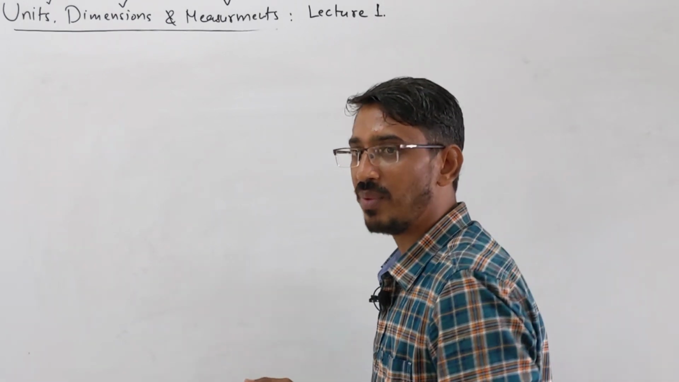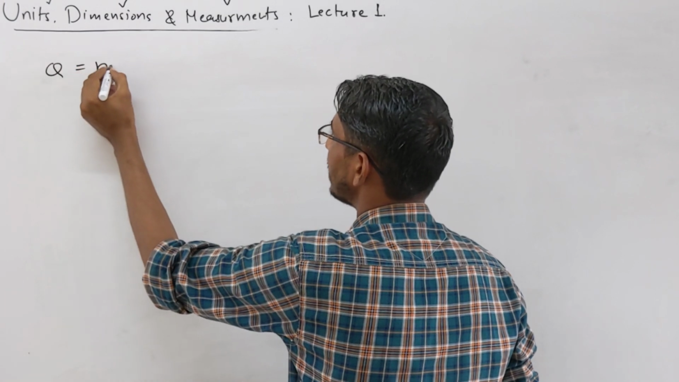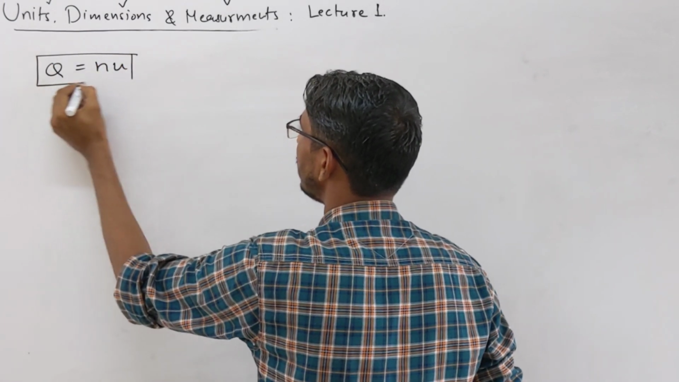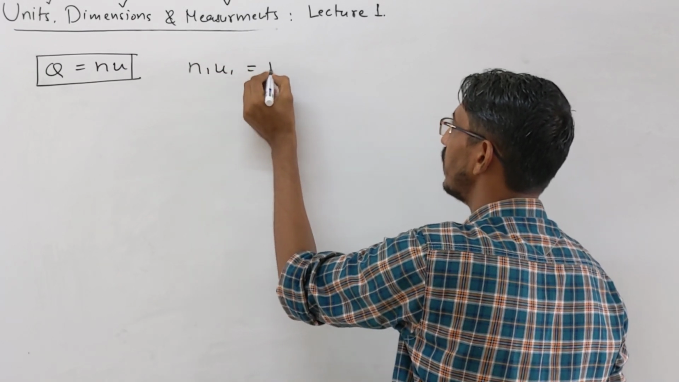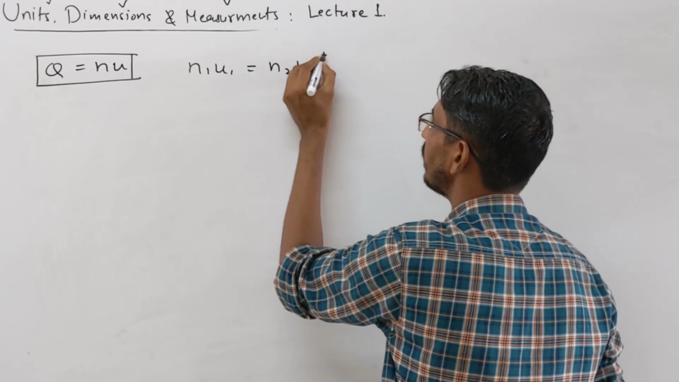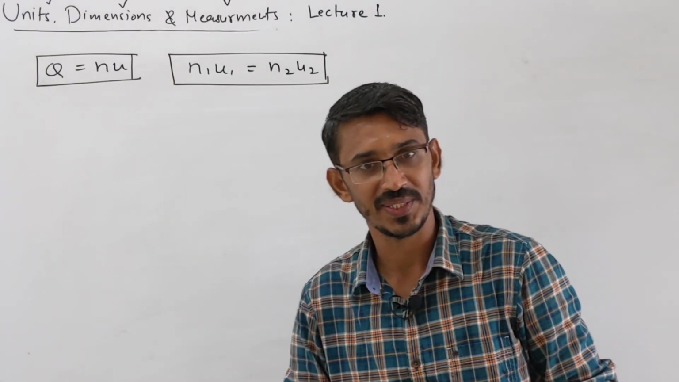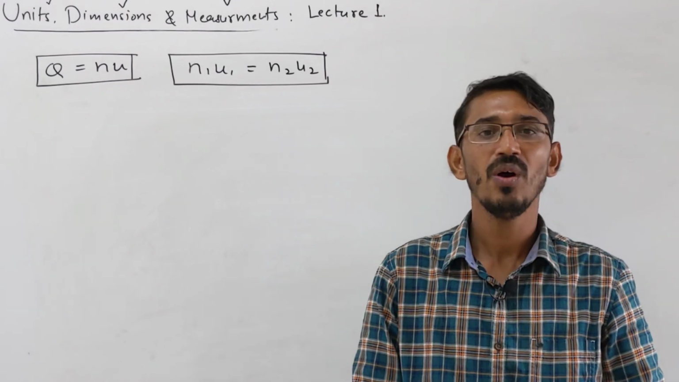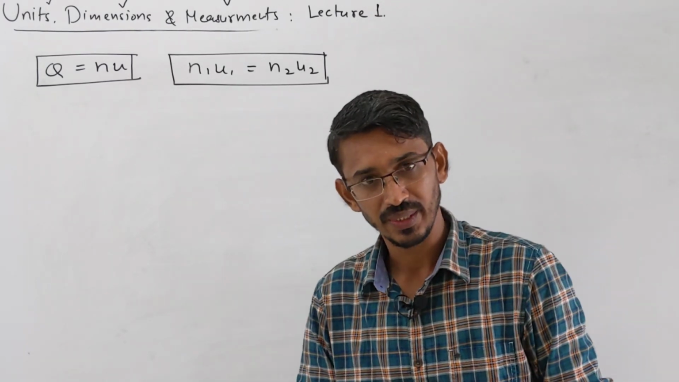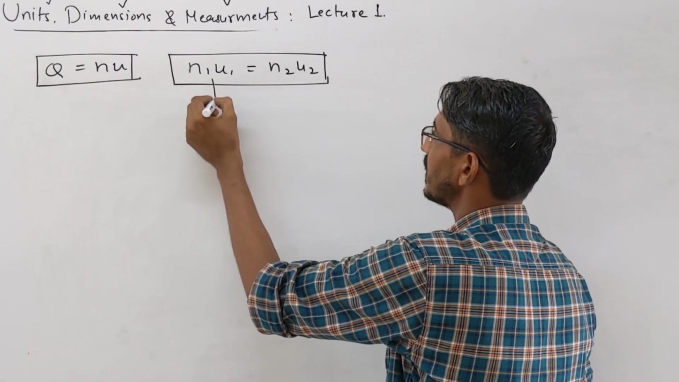We were talking about this relation. Either we say Q is equal to nu, that's the main relation between a physical quantity and units, or we can say, as an equation, n1 u1 is equal to n2 u2. This will be used to convert your unit from one system to the other system, like if the SI system is given, then you have to convert into the CGS system, or they may also give some unknown system. I will talk about all this now. This is your given system.